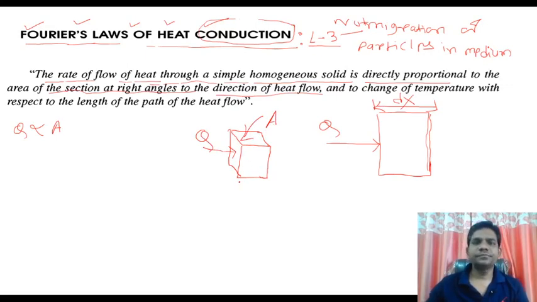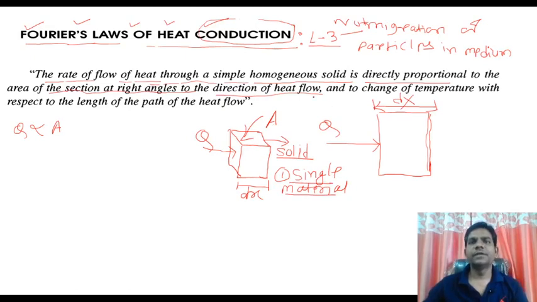Suppose we consider this thickness dx. The rate of heat flow through a simple homogeneous solid requires a homogeneous solid. Homogeneous means it is made of only one single material; a single material is used for the construction of the body. That's why it is called homogeneous.